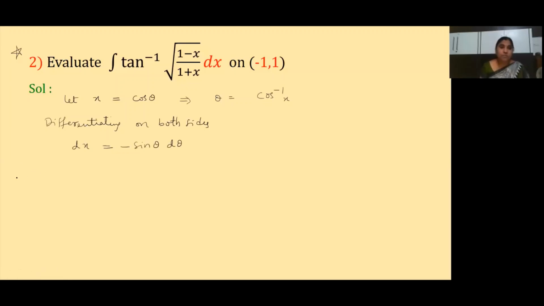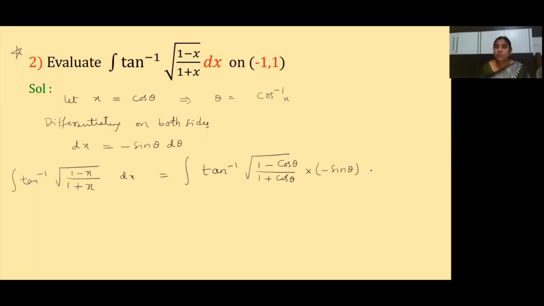So let us substitute here in our question. What is our actual given sum? Integral of tan inverse of under root (1 minus x) by (1 plus x) dx. This is our sum, which is equal to integral of tan inverse of under root (1 minus cos theta) by (1 plus cos theta), since x is cos theta, into dx. What is dx here? Minus sin theta into d theta. I'm putting it in brackets, children, to make it clear. This minus sign I can write outside.